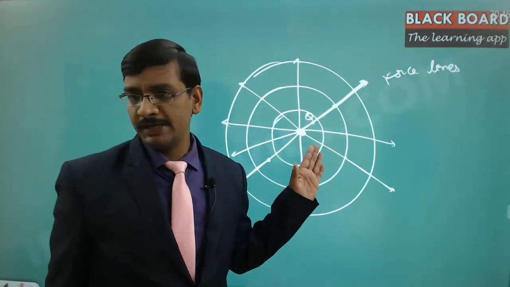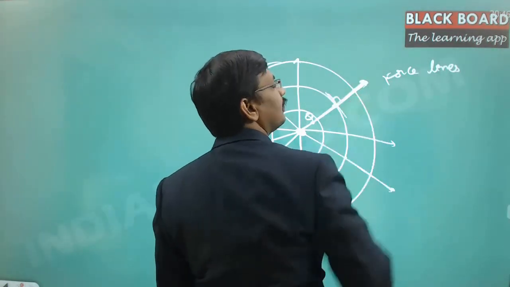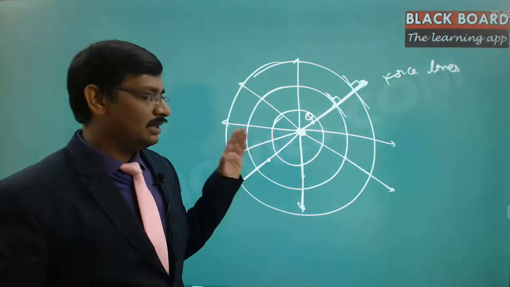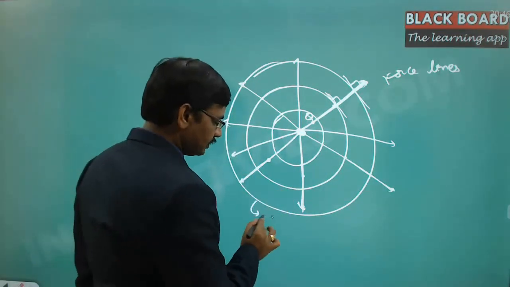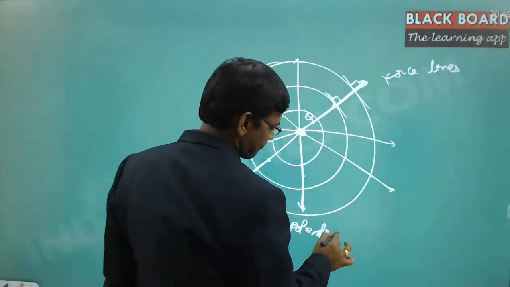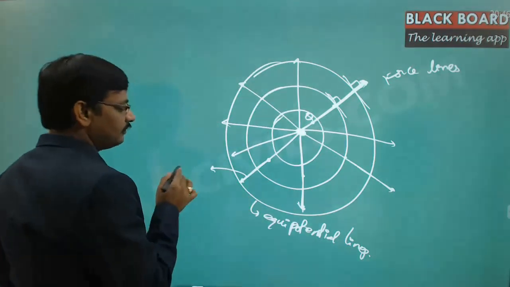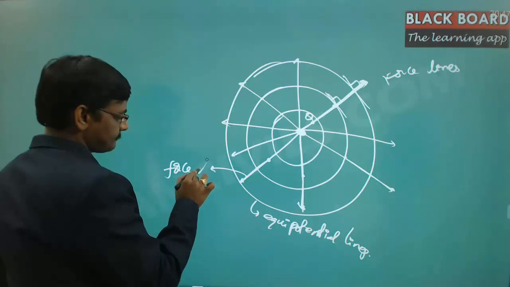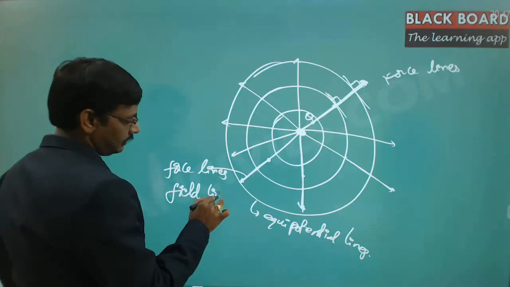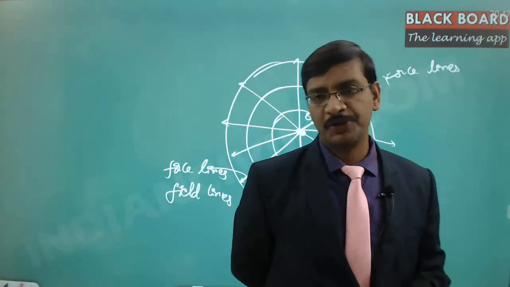Now, the field lines and the equipotential lines, if you notice, if you draw a tangent here, obviously it will be perpendicular to this. And if you draw a tangent here, it will be perpendicular to this. So in this case, these circles represent the equipotential lines, and these lines represent the force lines or field lines, right? And then sometimes these equipotential lines can even be called equipotential surfaces.